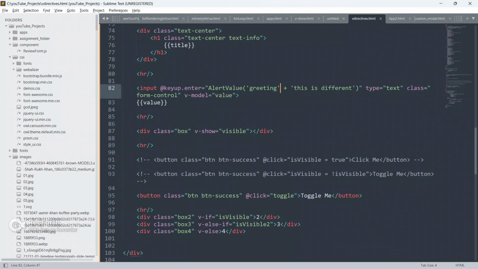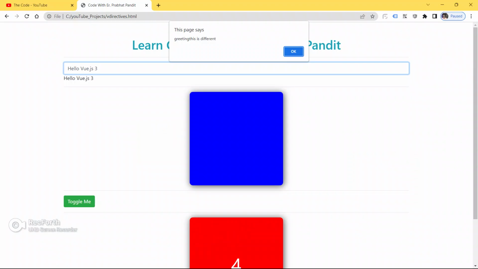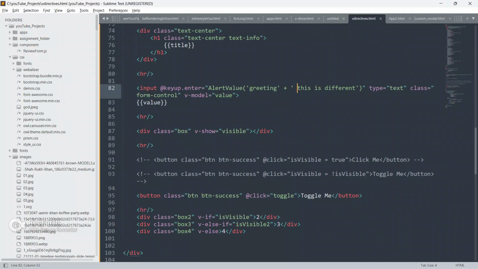It is getting undefined, guys. Yeah, it is working now. Hit enter. See, greeting, this is different.